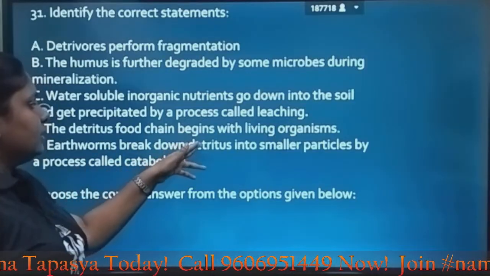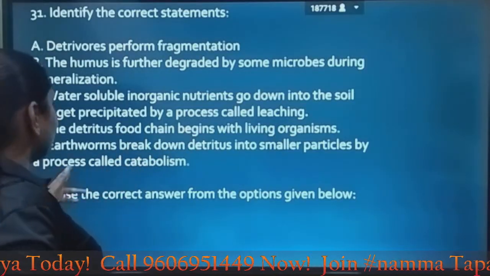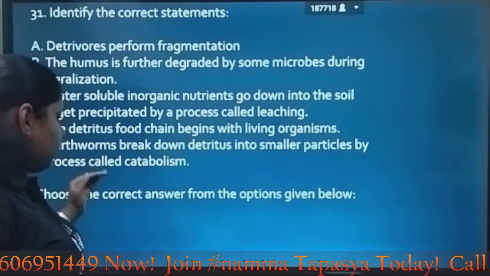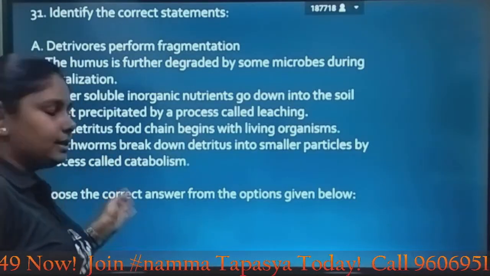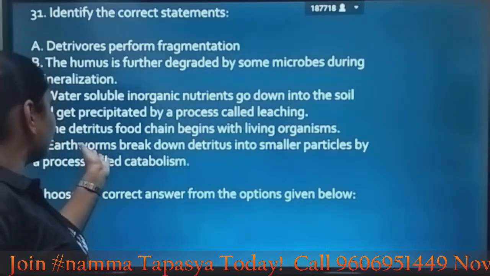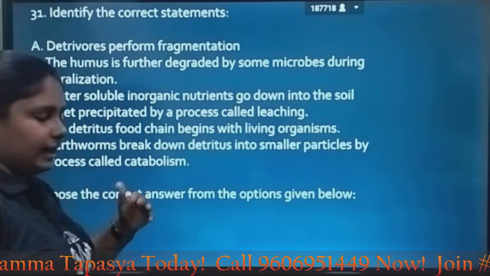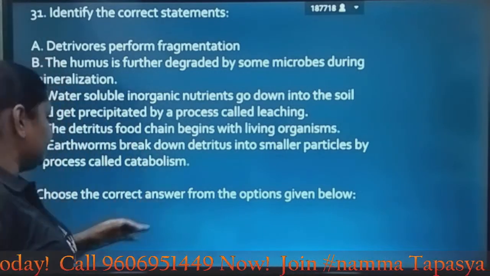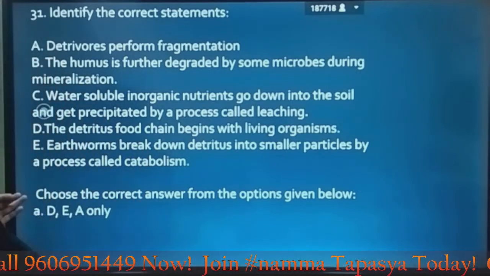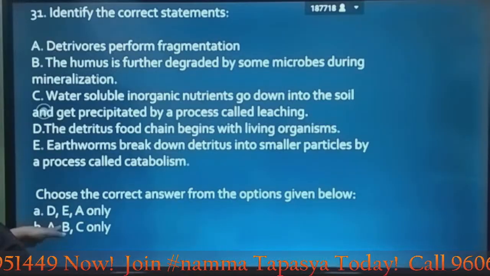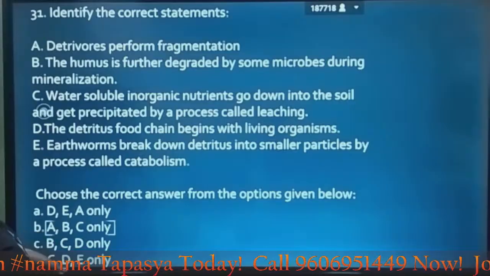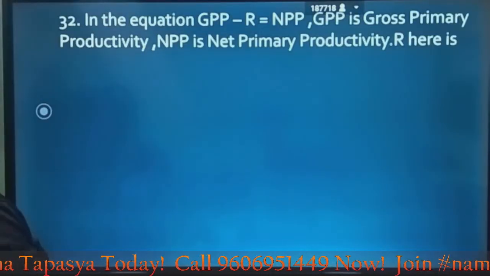Earthworms break down detritus into smaller particles by a process called catabolism. Yes, earthworms do break, but the process is not named as catabolism. So here D and E are wrong. Only A, B, C are correct. Let's look at the options which contain A, B, C are correct. D, E, A only. No, D and E. A, B, C only. So yes, the answer is option B. Let's look at the next question.